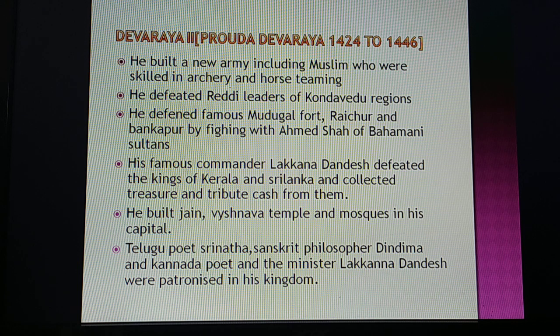Now I would like to explain to you about another important king, that is Devaraya II. He is also known as Praudha Devaraya. He ruled from 1424 to 1446. He built a new army including Muslims who were skilled in archery and horse taming. He defeated the Reddy leaders of the Kondavidu region. He defended the famous Mudgal fort, Raichur and Bankapur by fighting with Ahmad Shah of the Bahmani Sultanate. His famous commander Lakkanna Dandesha defeated the kings of Kerala and Sri Lanka and collected treasure and tribute in cash from them.